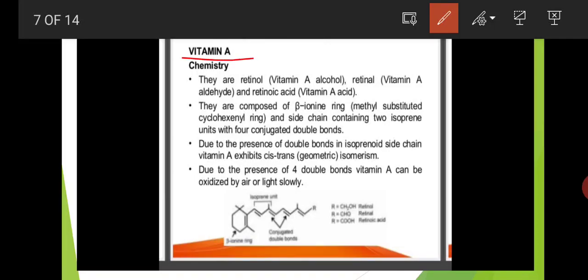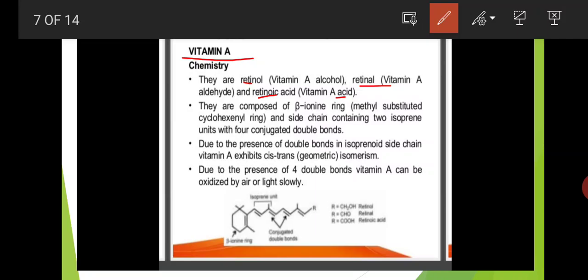The chemistry of vitamin A: retinol, vitamin A alcohol; retinal, vitamin A aldehyde; and retinoic acid, vitamin A acid. Generally vitamin A is observed in three forms: retinol, retinal, and retinoic acid. Retinol is the alcohol form, retinal is the aldehyde form, and retinoic acid is the acid form. These are the three forms of vitamin A, and they are composed of